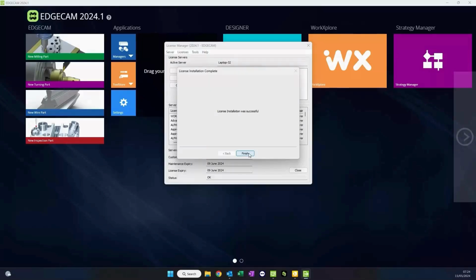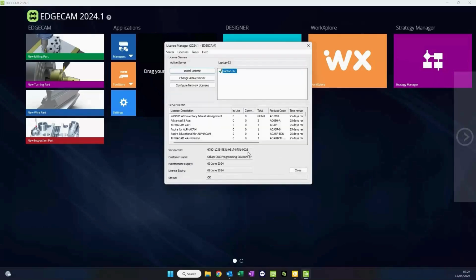Finally, once the installation is finished, click Finish. And that's it. Your EdgeCam license is now installed and ready for use.